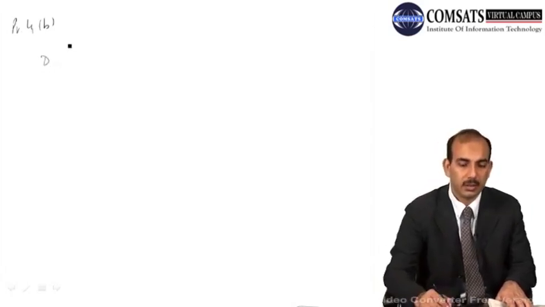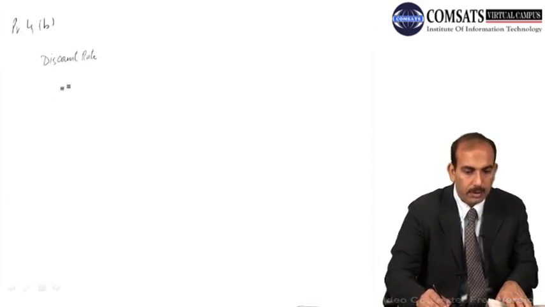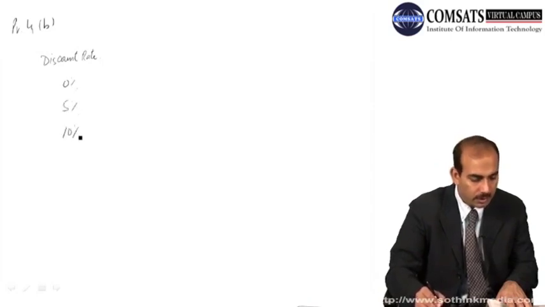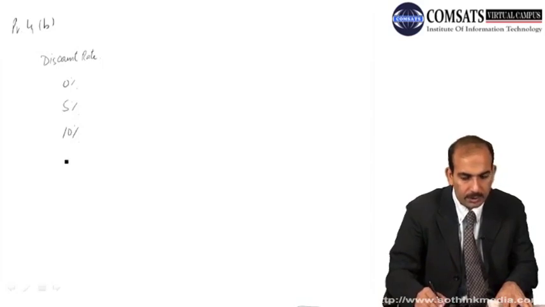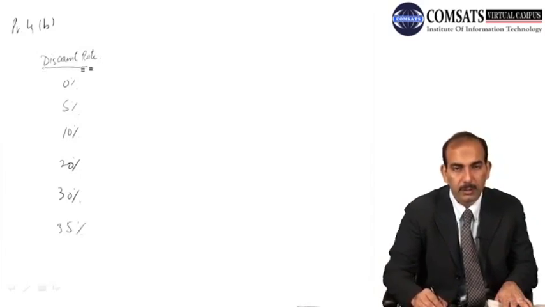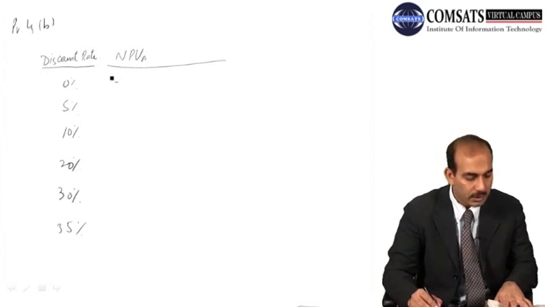Because this is an annuity, we don't need to expand the calculations, so we can solve it very smartly here. So the discount rates given are 0%, 5%, 10%, 20, 30 and 35%. And the net present value of project A will become, under all these discount rates, that is the initial cash outflow is